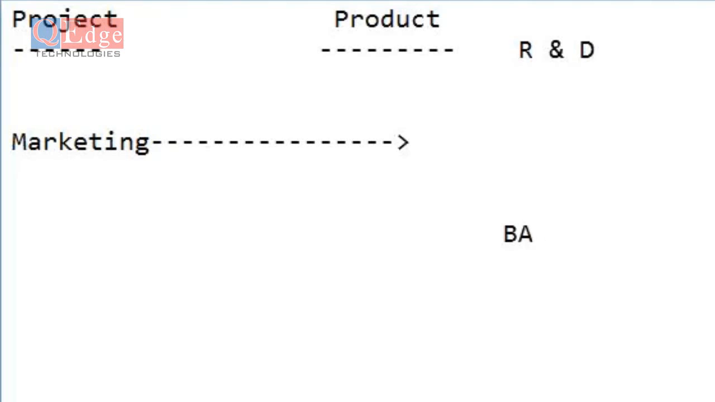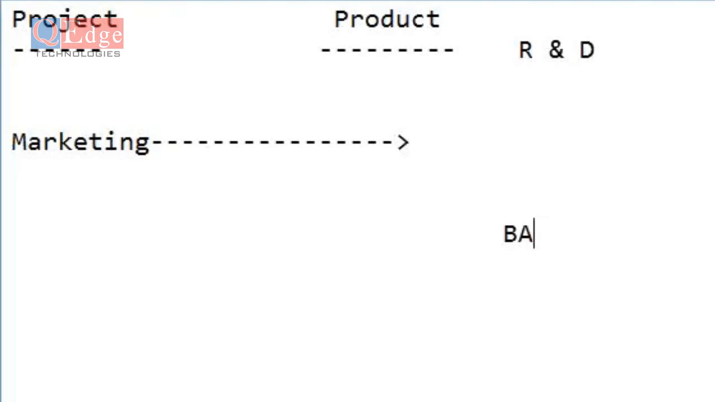They discuss all these things and finally prepare a document. That document contains what technology they are going to use, how much budget it will take, and how much time it will take to complete the project. They put these things in the document.